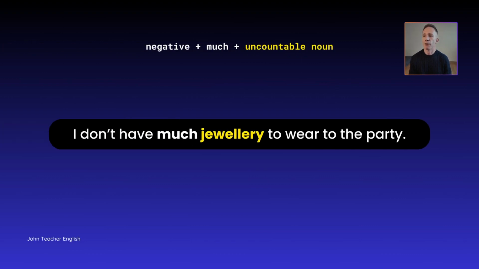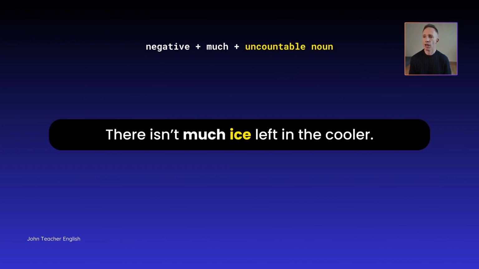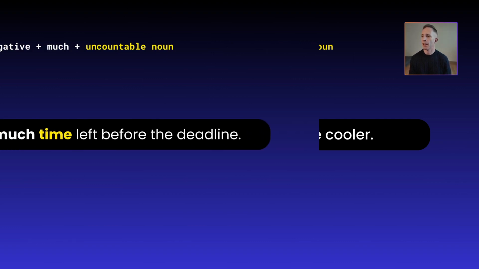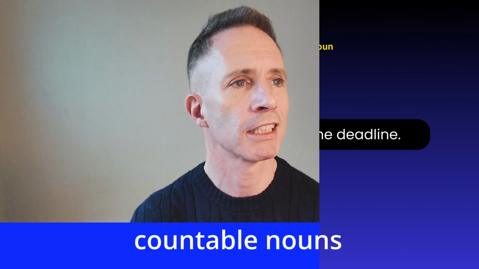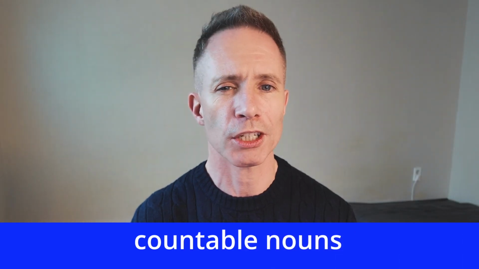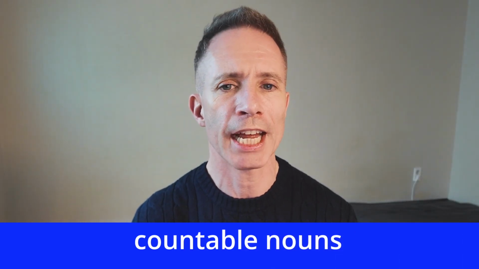I don't have much jewellery to wear to the party. Again, we have a negative in the sentence. There isn't much ice left in the cooler. It's a negative. There isn't much time left before the deadline. All right, now we've done those. Let's move on to countable nouns.